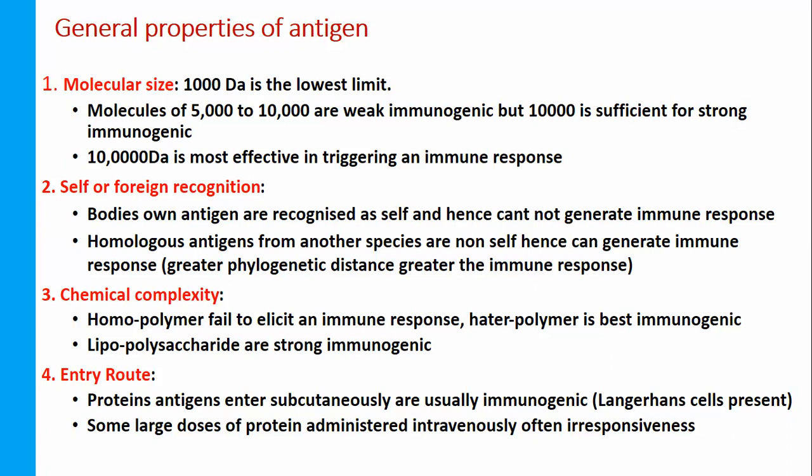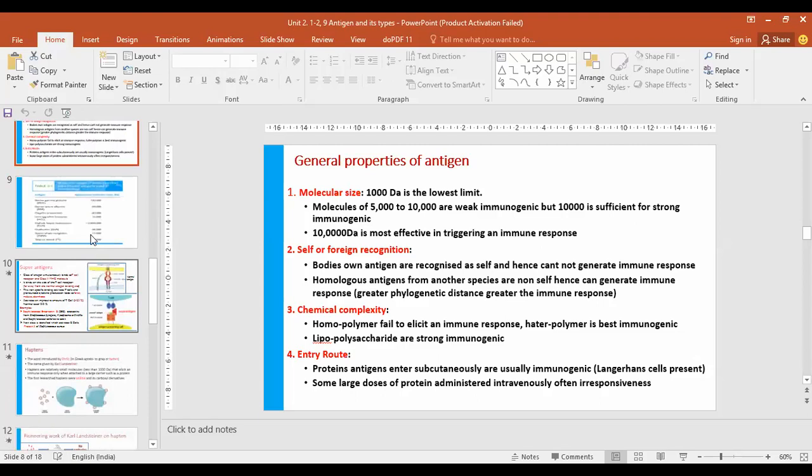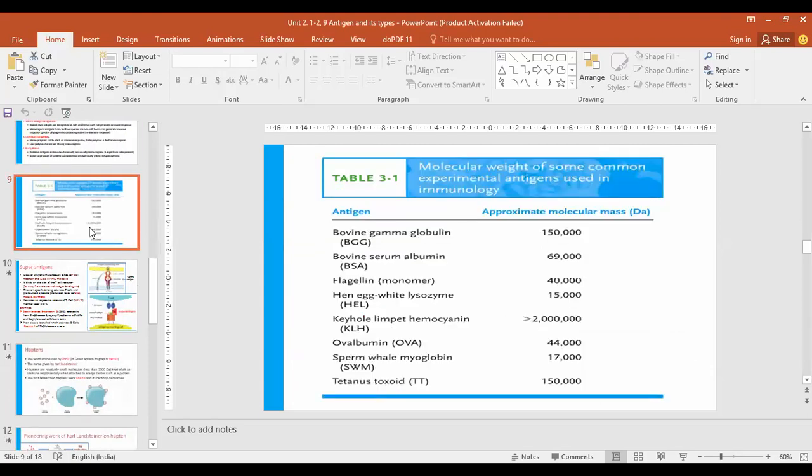That's why antigens entering through the subcutaneous or cutaneous layer are more immunogenic than those entering intravenously. So we have discussed the general properties of antigen as well. This table is for your information.